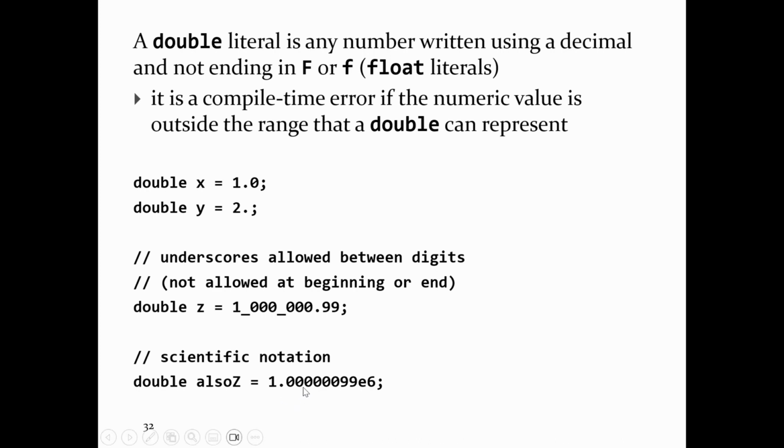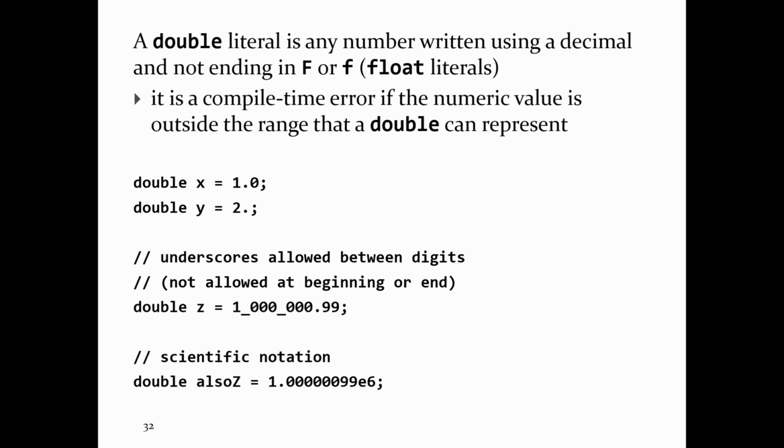And so scientific notation, it's some floating point number, followed by an e, followed by an integer number. The e just means times 10. And then the number after is the exponent. So that's 1 point something times 10 to the power 6. That integer can be negative, but it has to be an integer.